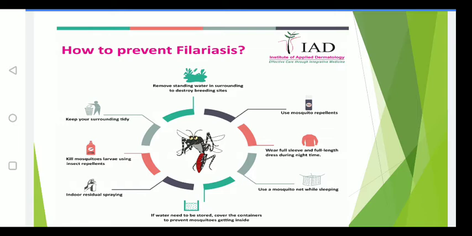Use mosquito repellents and sprays to kill the mosquitoes. Wear full sleeves and full length dress during the night time, and use mosquito nets while sleeping. If water needs to be stored, cover the container to prevent mosquitoes from getting inside.